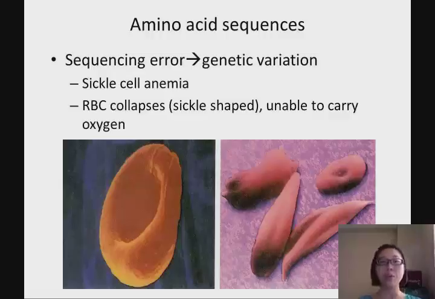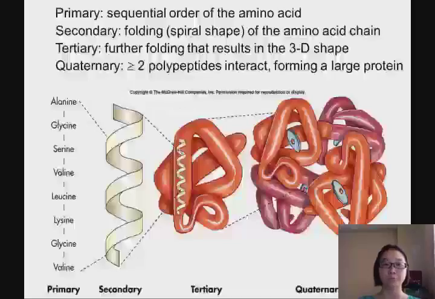So that's why people who have sickle cell anemia, for their whole life they have to go for blood transfusion, because they cannot make regular red blood cells. They have to get the red blood cells from someone else. So this is the only genetic defect that I'm going to have you remember.